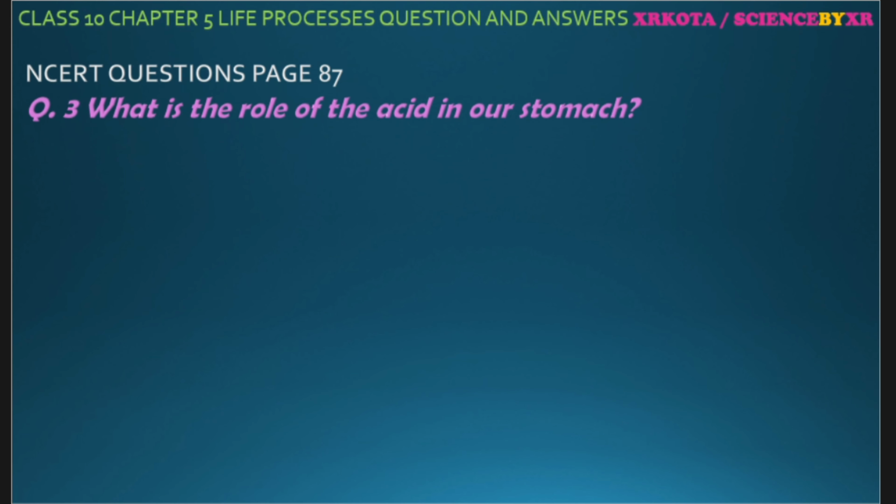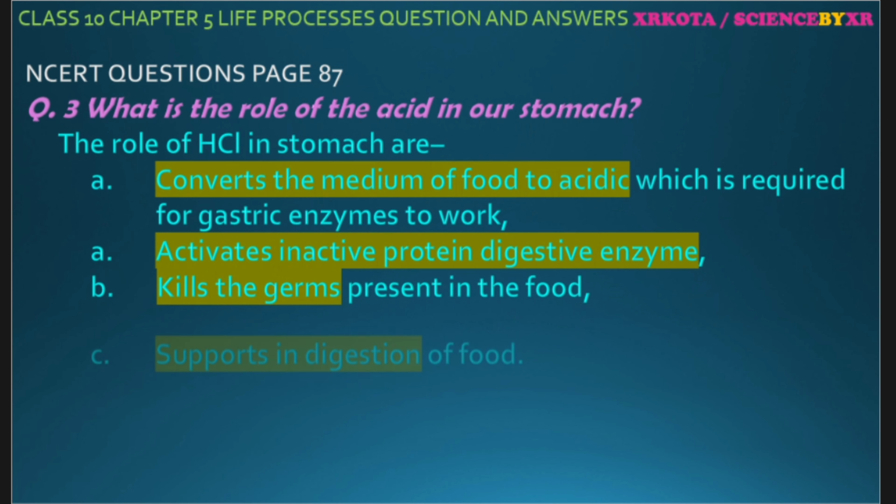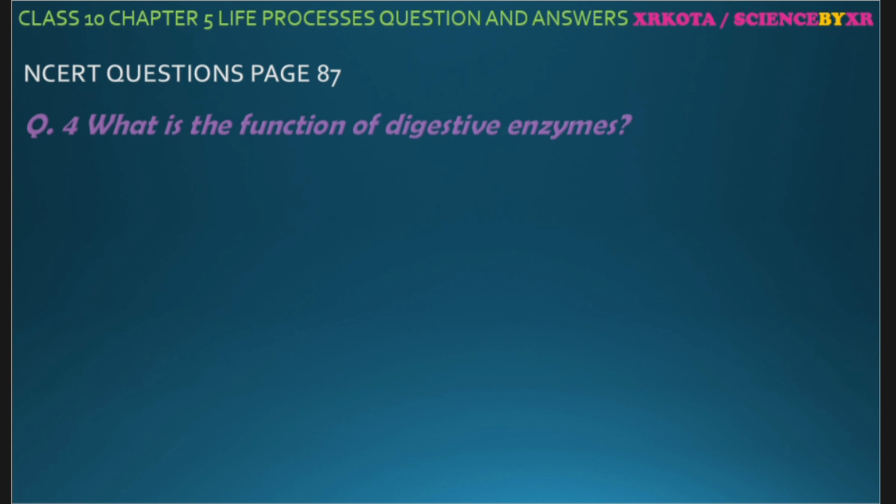Question number 3. What is the role of acid in our stomach? Acid has several roles. First, it converts the medium of food to acidic, which is required for the gastric enzyme to work. Point number 2, it activates inactive protein digesting enzymes to active, third it kills the germs, and fourth it supports the digestion. Like if you put some food in hydrochloric acid and some food in water, water will take more time to dissolve it, but acid dissolves it fast, and as it dissolves the digestion will be faster for the enzyme to work.